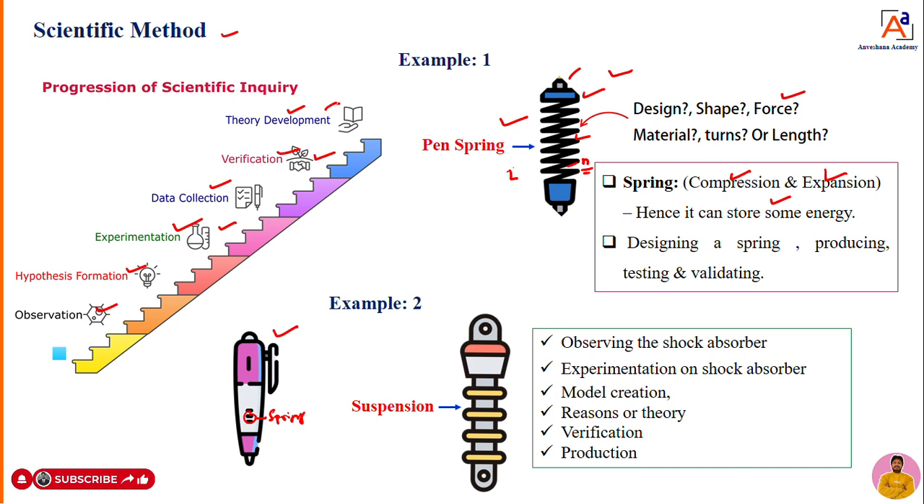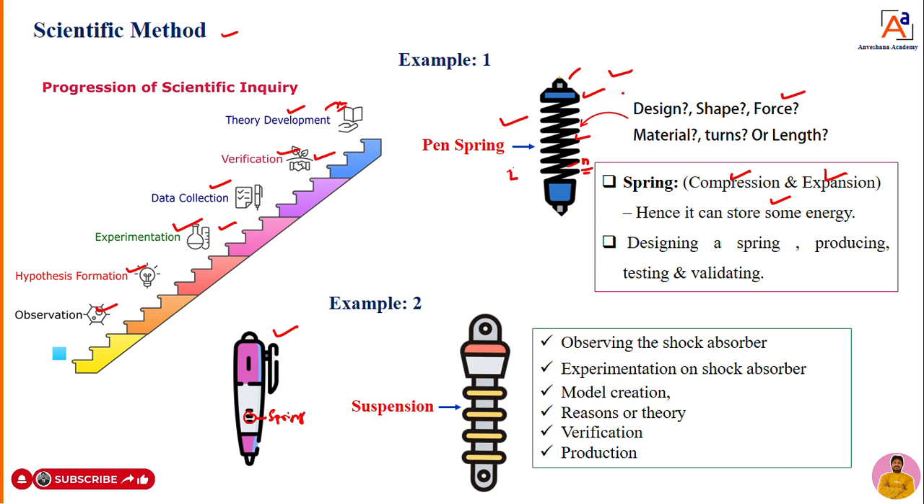Once the theory development is done, that procedure or design, the spring or everything, will go for mass production. So here, what we did: you observed the spring, and then you created a model. After that model, you did some experimentation. After the experimentation, you got the result. Then you analyzed that result and verified that result with the references.